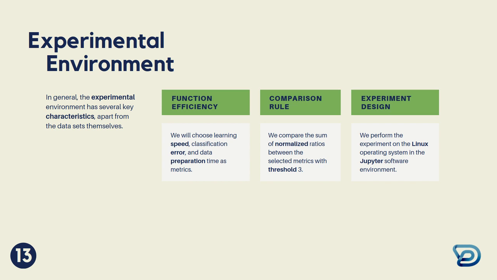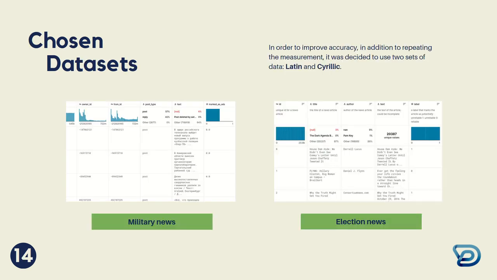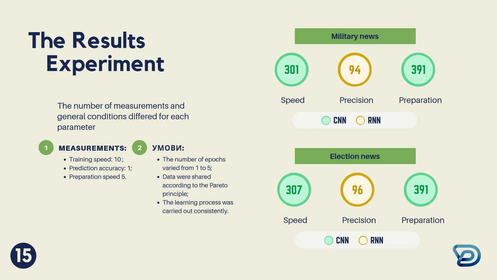You can familiarize yourself with the experiment plan on the screen. As a target dataset, it was decided to use data about the election in the United States in 2019 and news from Telegram channels about the war in Ukraine. The average results of the experiments are shown on the slide. As we can see from the presented data, the CNN models work faster than LSTM, but give a less accurate classification result. Given the proposed efficiency comparison rule, the stated probabilities of errors of various kinds and ways to overcome the disparity between algorithms, the resulting efficiency gains can be considered insignificant.